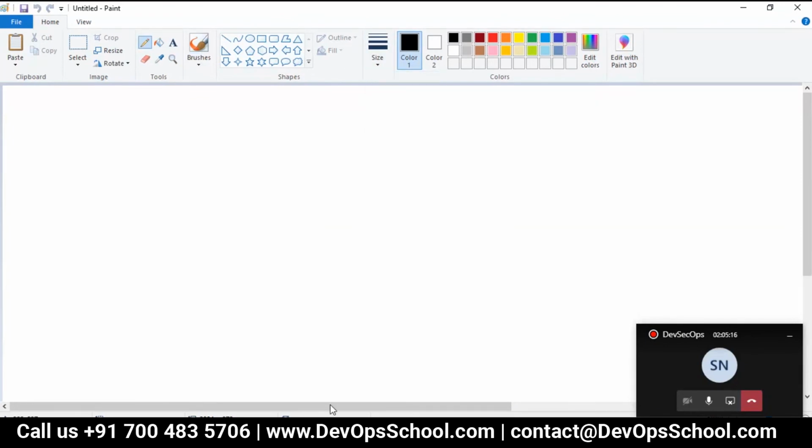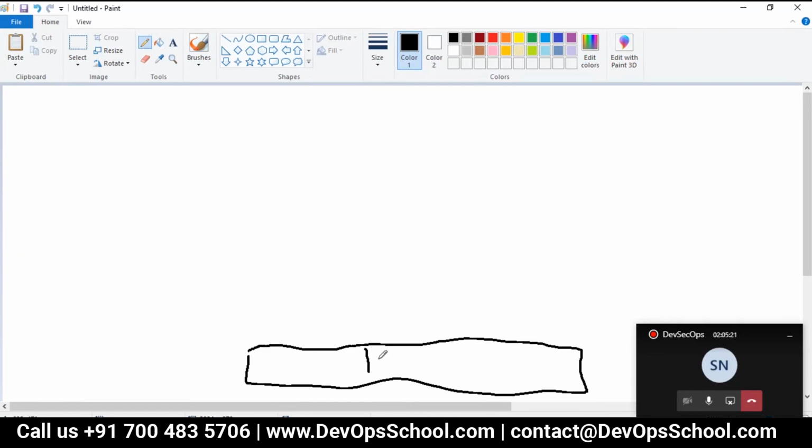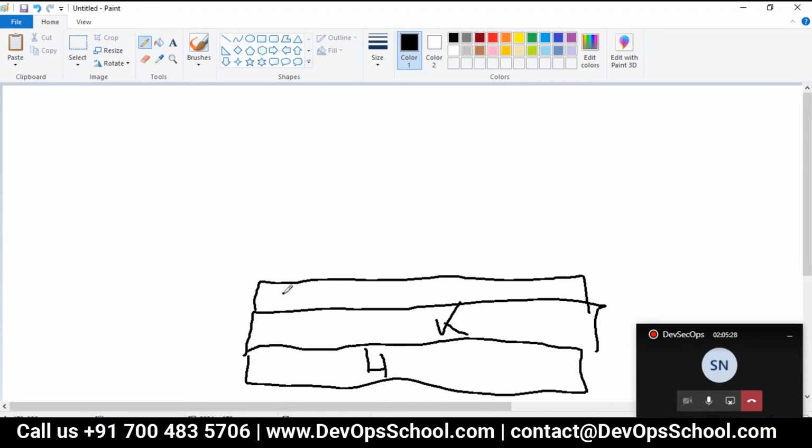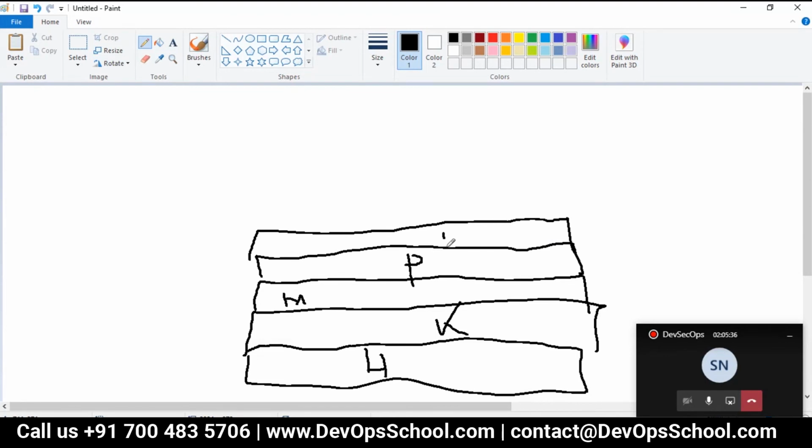Look at this again. I'm drawing, and this is the last drawing, I believe. So this is the hardware. This is the kernel. This is one mount, you get it by default. One PID, you get it by default. And then one network, you get it by default. On top of that, he said, I will create one wrapper. This special wrapper directly talks to the kernel.